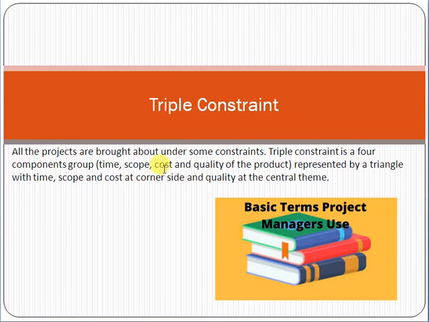We cannot go beyond 5 months. We have to complete the project within 5 months. So this is another constraint. So friends, triple constraint means the limitations or boundaries which we must follow. And whenever we talk about triple constraint, basically we are talking about the time, scope, cost and quality constraints of a project.